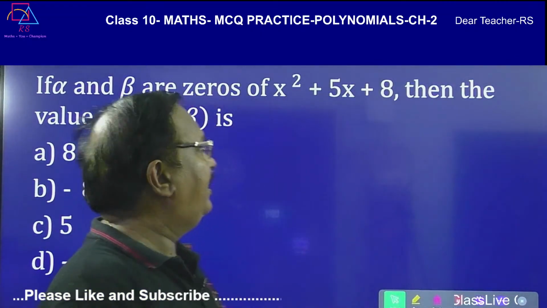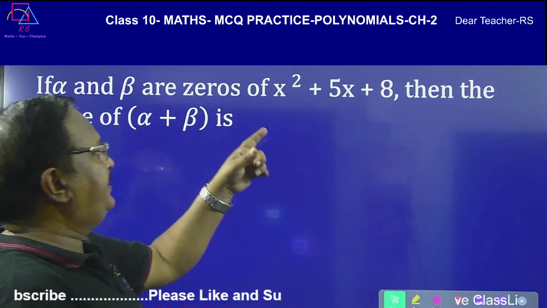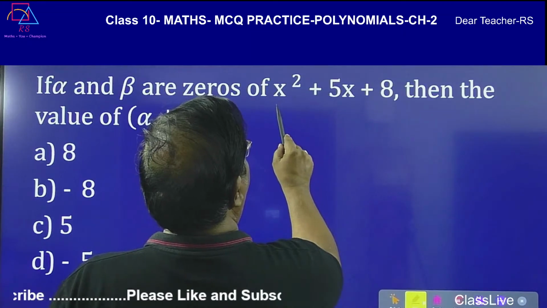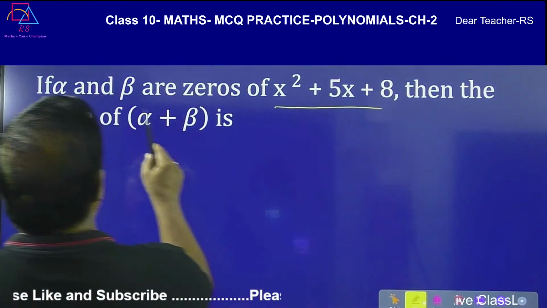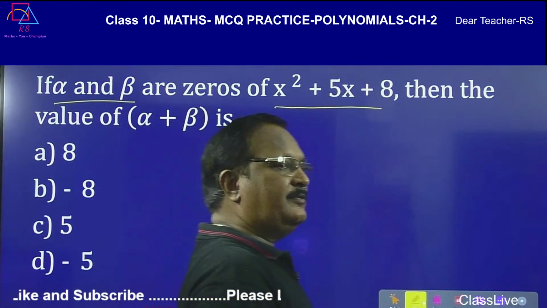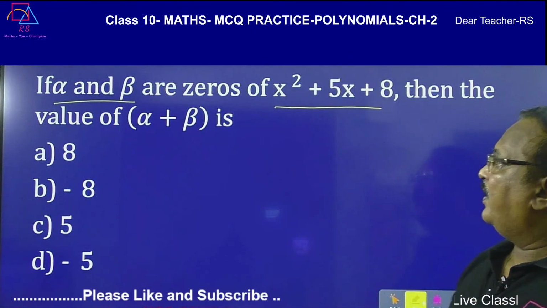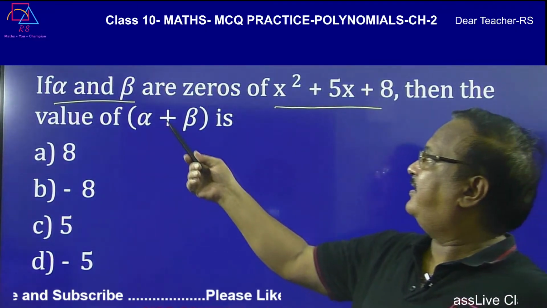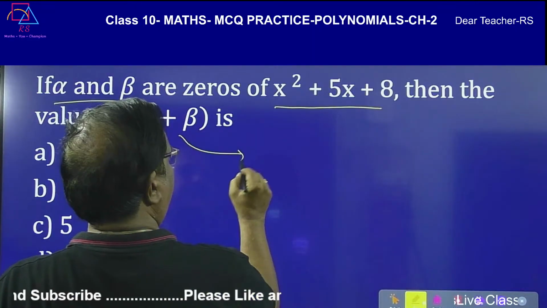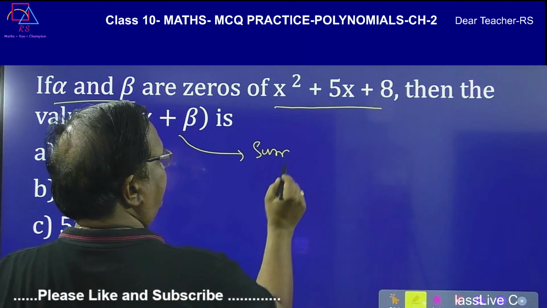Second question. Alpha and beta are the zeros of x square plus 5x plus 8. The value of alpha plus beta. They are zeros, so alpha plus beta is nothing but the sum of zeros.